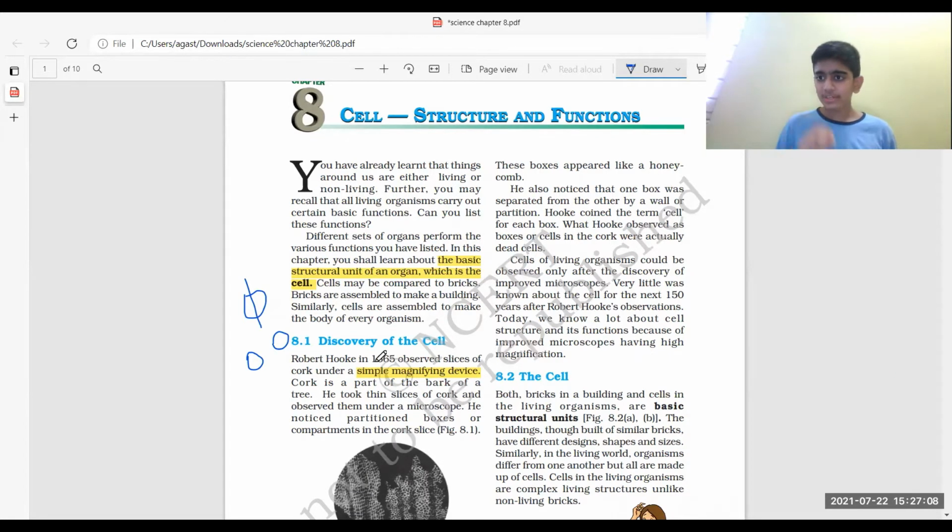So how? We know that a group of cells together makes a tissue, a group of tissues makes an organ, a group of organs makes an organ system, and a group of organ systems forms a human body. Similarly, this wall is made up of bricks. I have four walls in my room, and these four walls together make a room. Four or five rooms together make a floor, and two or three floors together make a building. Similarly, we have it in a human body. Get my point, guys?